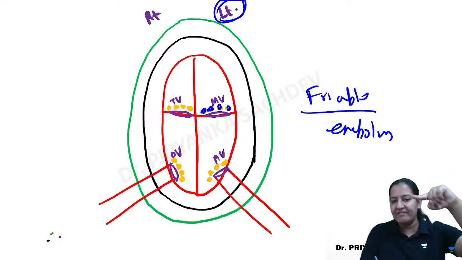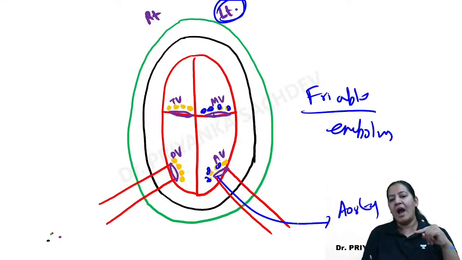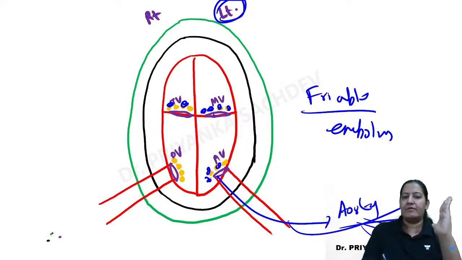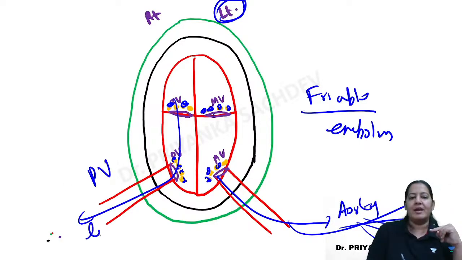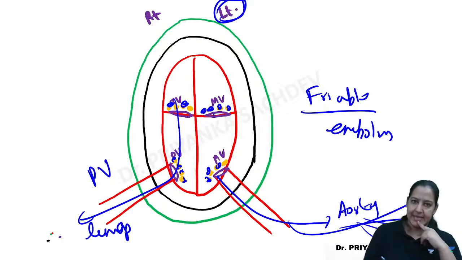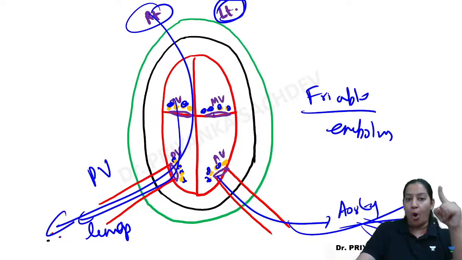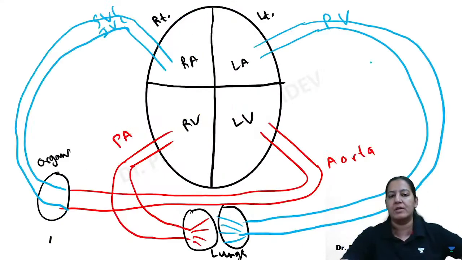So all left side vegetation which will get split, they will go in aorta and obstruct the various organs. All the vegetation on the right side of the heart will split and go in the pulmonary artery and they will go in the lungs. Am I right? I guess I am right. So all the vegetations on the right side of the heart will obstruct the lung, and all the vegetations on the left side will form emboli and go through the aorta to the various organs.